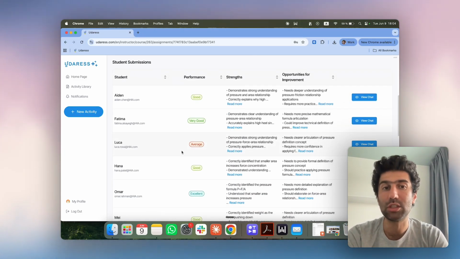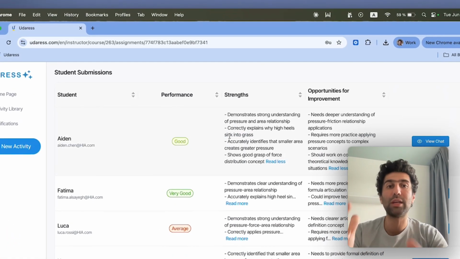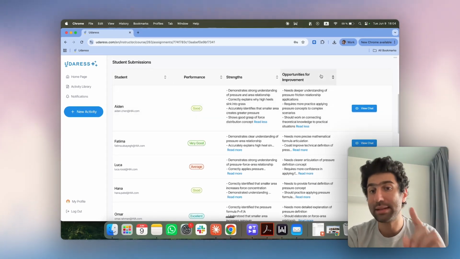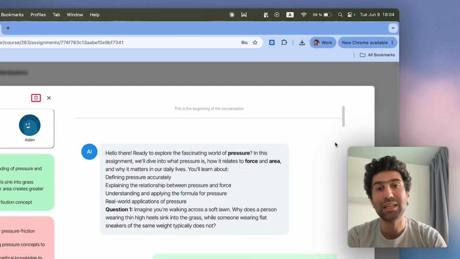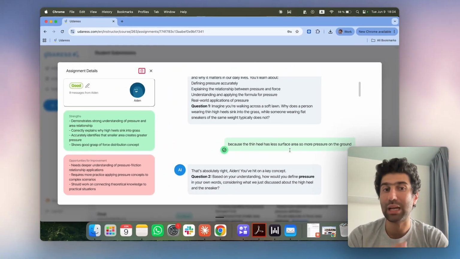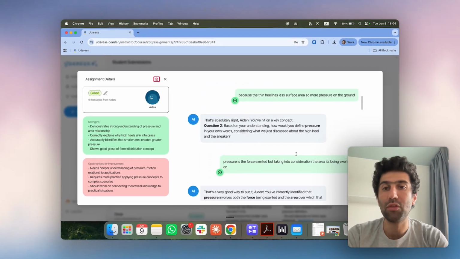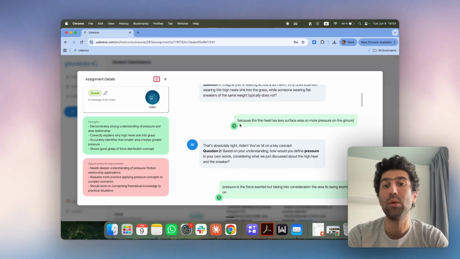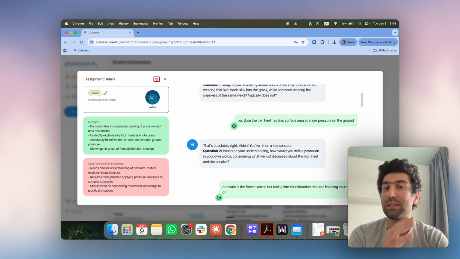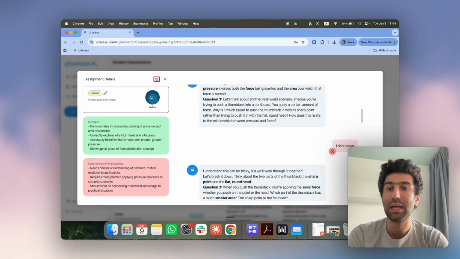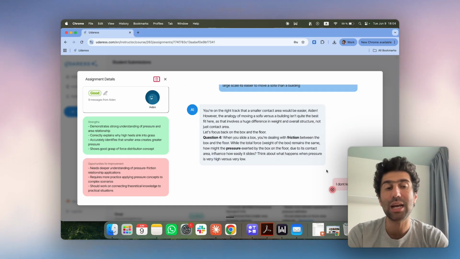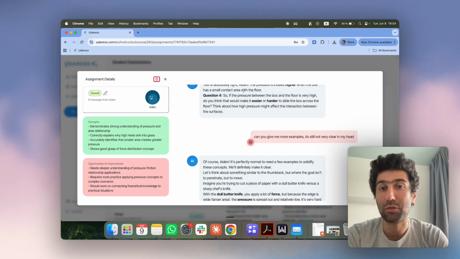So now, as a teacher, I have a beautiful report where the AI gave me all of this for every student in the class. And not only that, I can also see exactly how every student performed. I have full visibility over the conversation. I can see exactly how the students interacted with the AI, and the AI will highlight in green everything that is correct, and it will highlight in red everything that is wrong. So now, as a teacher, at a glance, I can see exactly how every student performed.